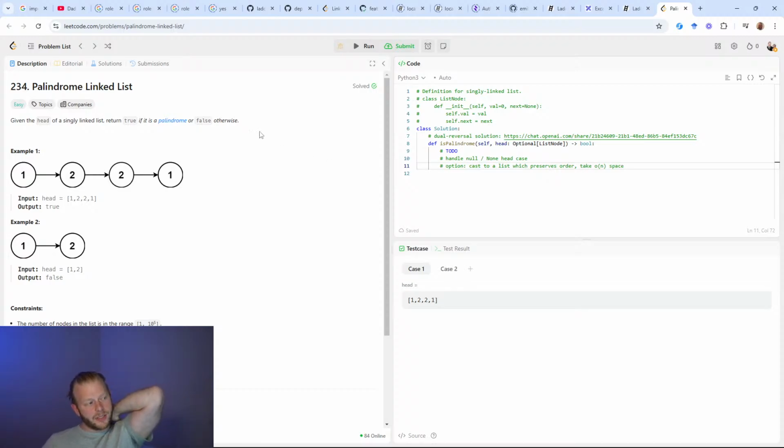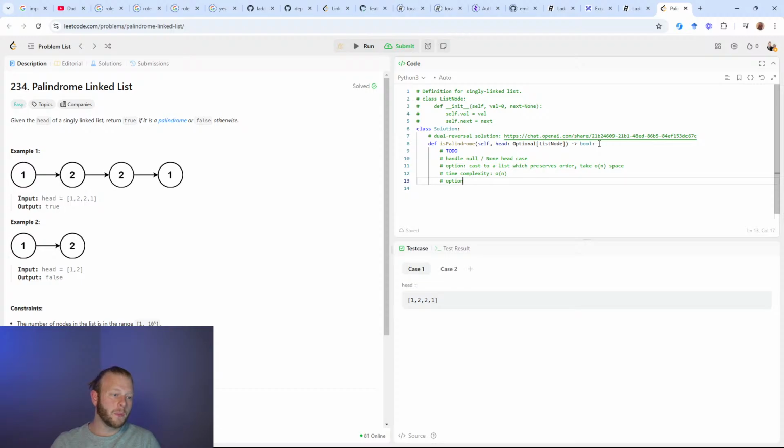That is the reason that this is considered to be an easy problem, because many early career programmers will just cast to a list, and that does the job just fine. The time complexity is also O of n, because I need to scan through every node in my linked list in order to save it to my standard array, my standard list. But can I avoid this space? And the answer is yes.